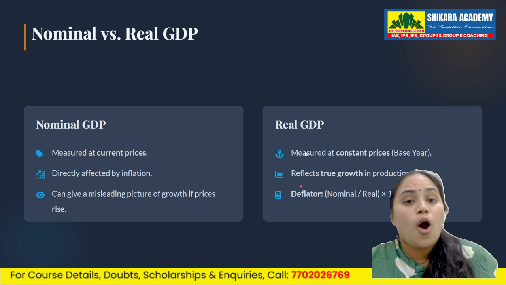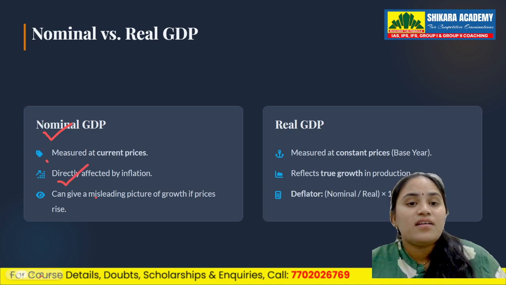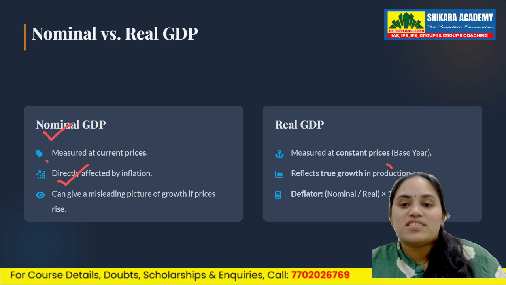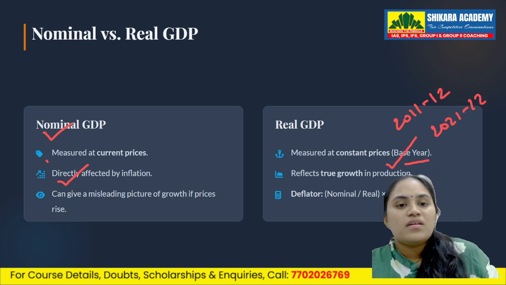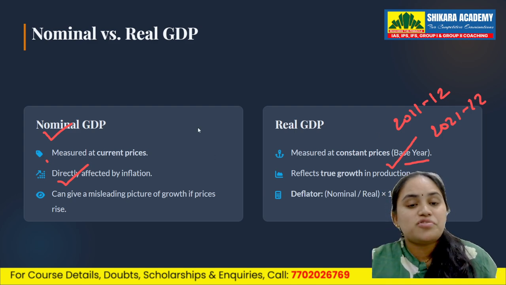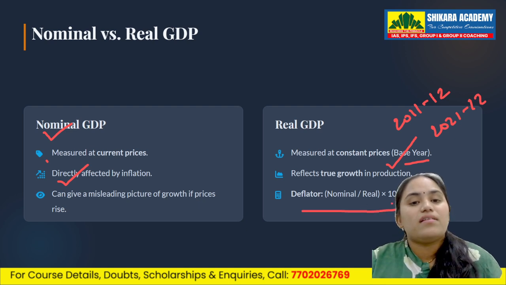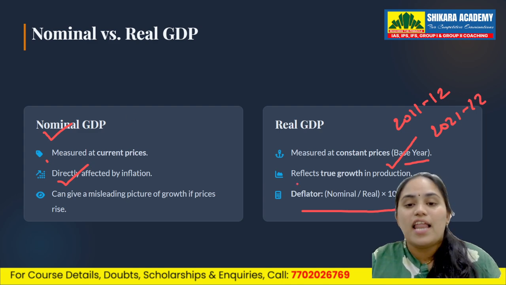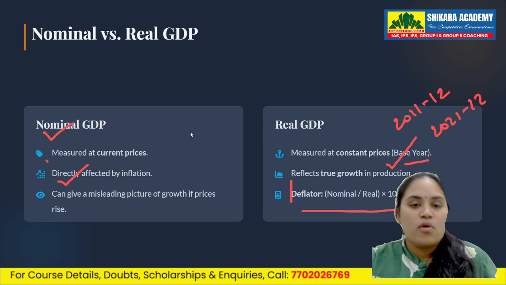Now what is nominal versus real GDP? Nominal GDP means always current prices, which will be affected by inflation, and real GDP shows constant prices following the base year. Now we have the base year of 2011-12, and we are trying to change it to 2021-22. So real GDP shows constant prices, shows real growth. What is the GDP deflator? Nominal by real income into 100. When you calculate using this formula, you will get that deflator. Real GDP is always more reliable.